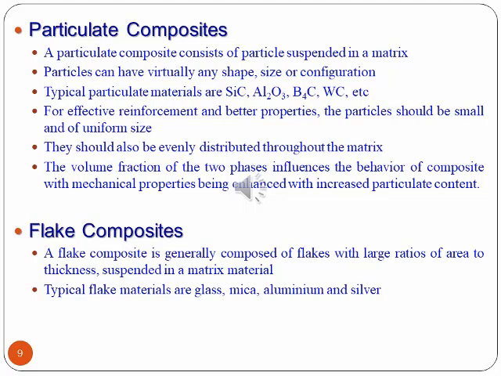Next is flake composites. A flake composite is generally composed of flakes with a large ratio of area to thickness suspended in a matrix material. Typical flake materials are glass, mica, aluminum and silver.